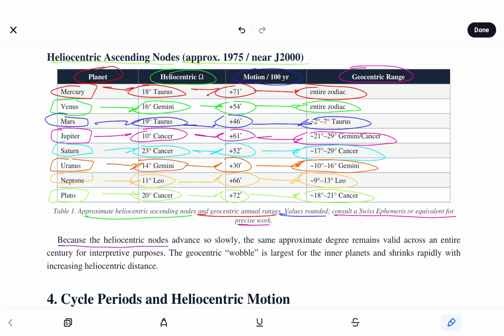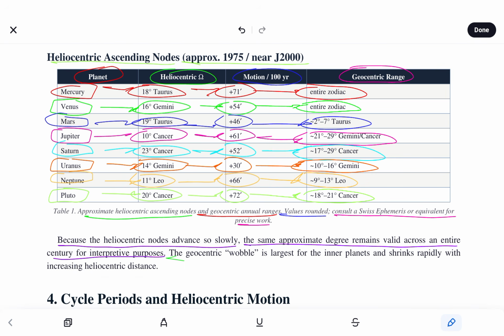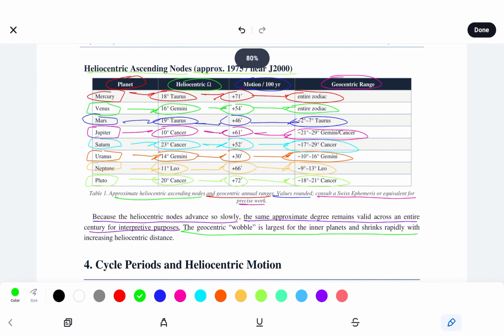So because the Helio nodes advance so slowly, the same approximate degree remains valid across an entire century for interpretive purposes. The Geo bubble is largest for the inner planets and shrinks rapidly with increasing Helio distance.